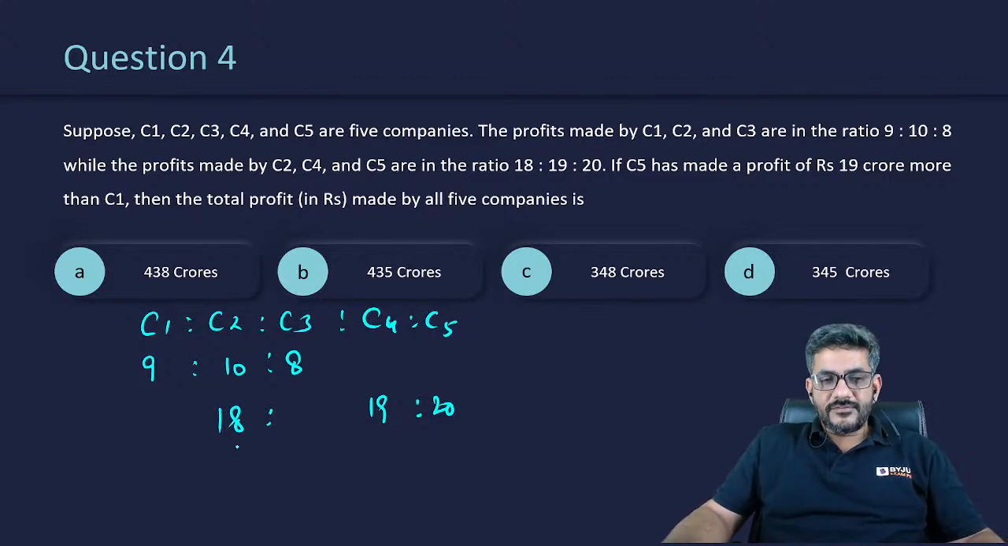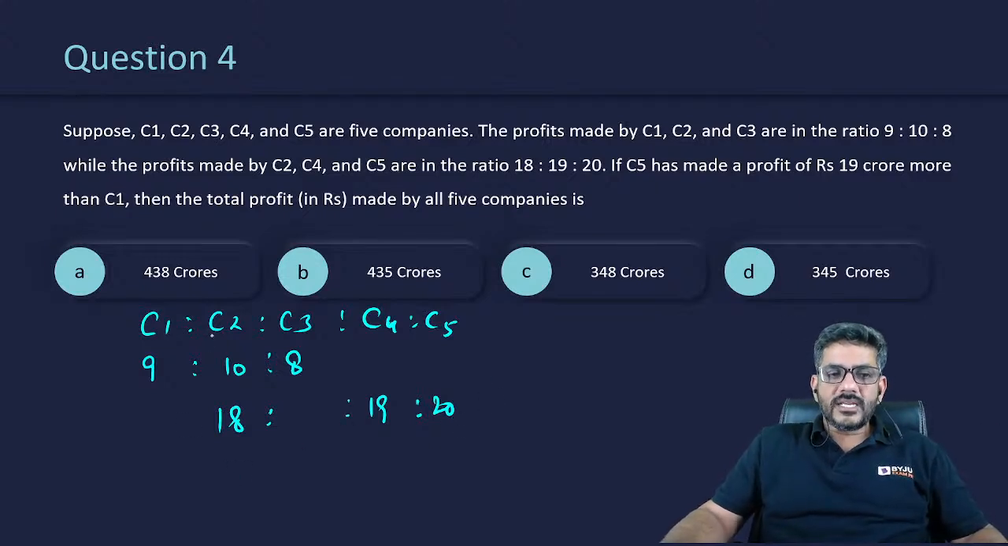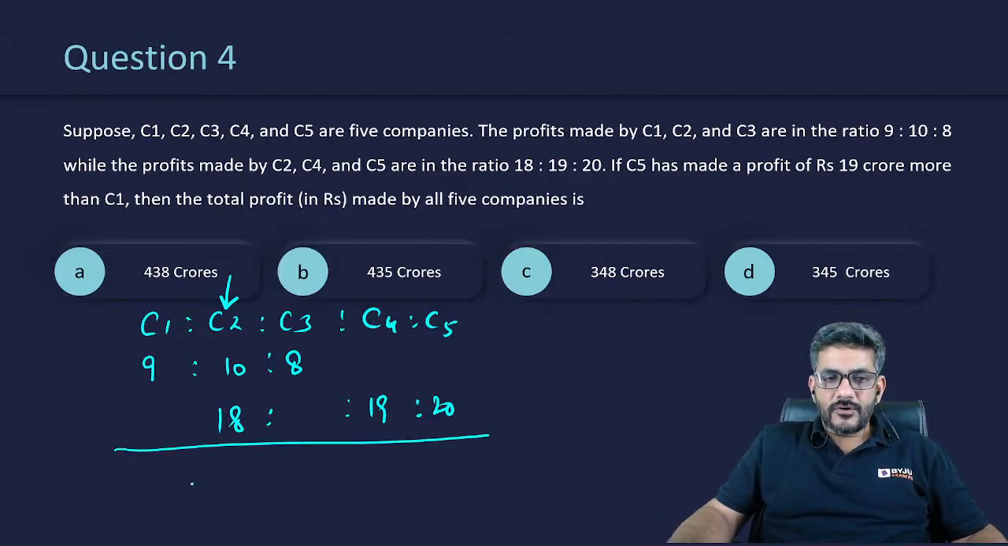Then C2, C4, C5 is 18, 19, 20. Then we don't have the other figures. What can we do? Because we have C2 common over here, let's make C2 equal for both of them. A common multiple of 10 and 18 is 90. And how would I get 90? By multiplying the first ratio by 9 and the second ratio by 5. First ratio को 9 से multiply कर दो, second को 5 से.